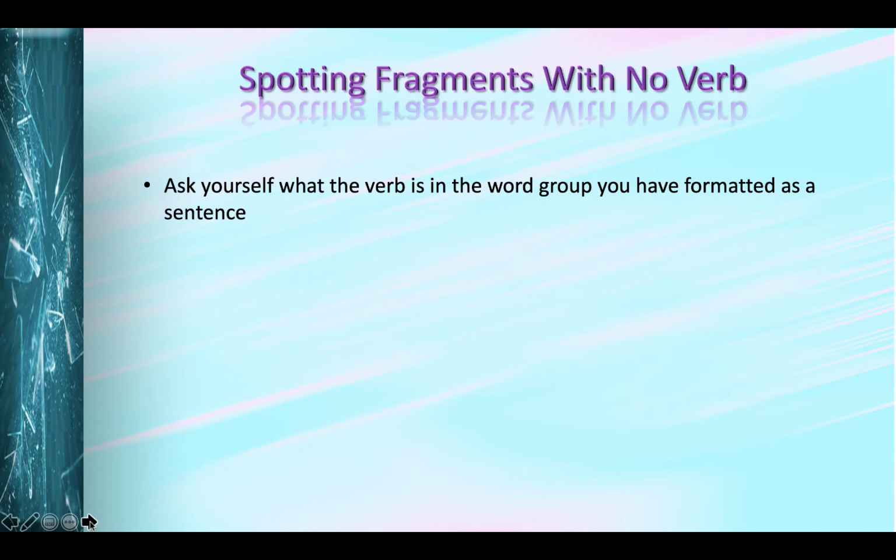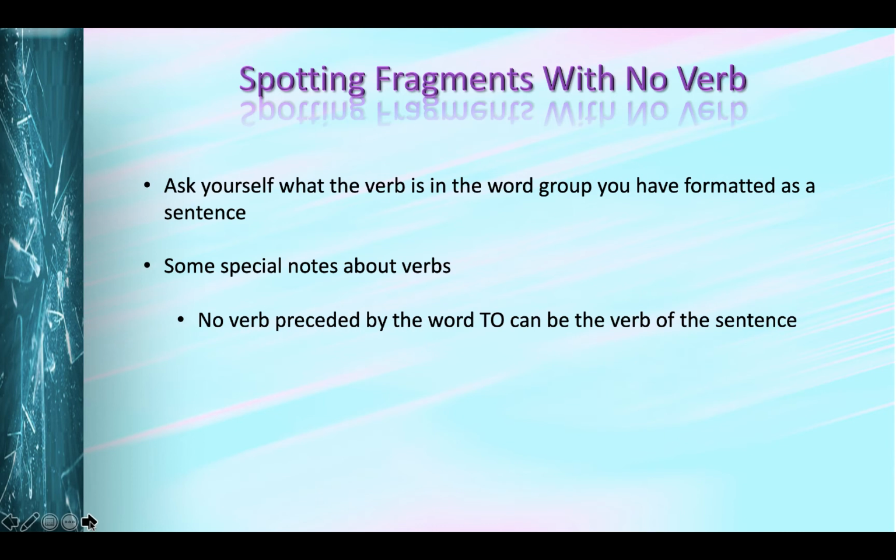Okay, now when you're doing that, you will see that you have written words into groups. Ask yourself what the verb is in the word group that you have formatted as a sentence. What action is taking place? If there's no action, is there a form of to be, to have, or to do? Now, if there's no action word and there aren't any forms of to be, to have, or to do, the word group doesn't have a verb, so it's a fragment. I want to mention a couple of special notes about verbs, because sometimes some words that look like verbs aren't really functioning as verbs in that word group.